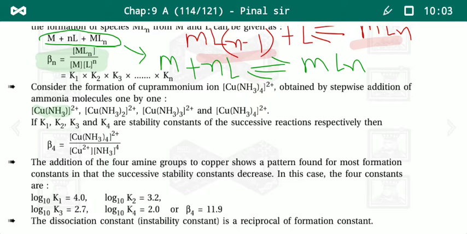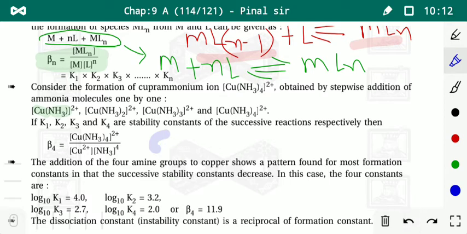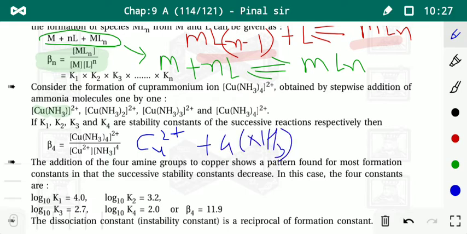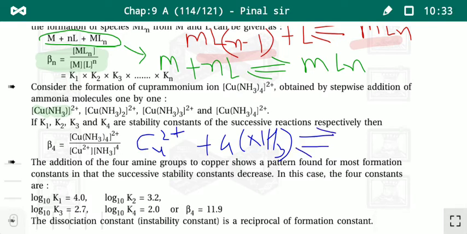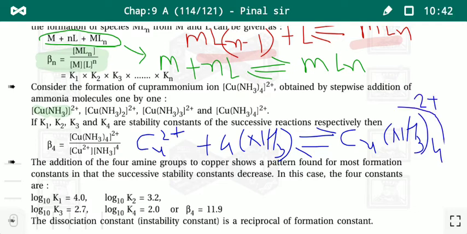Because we can write its reaction like this: Cu2+ plus 4 moles of ammonia gives the product Cu(NH3)4 2+.